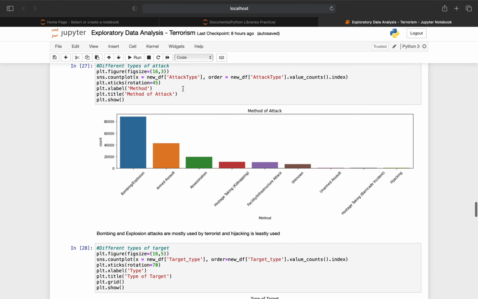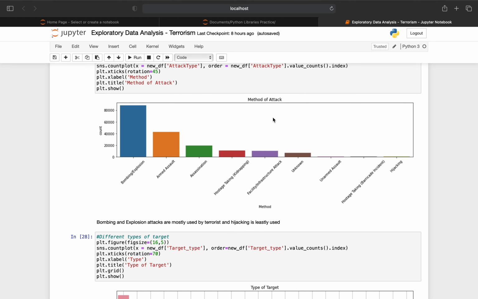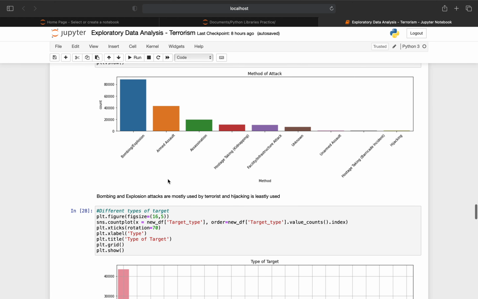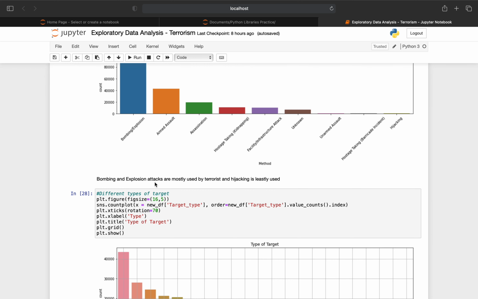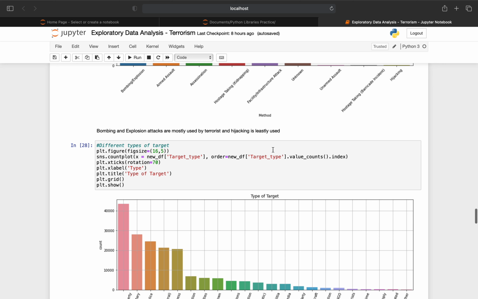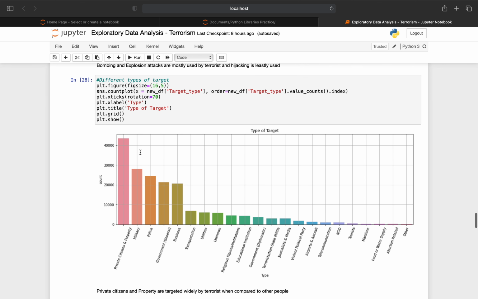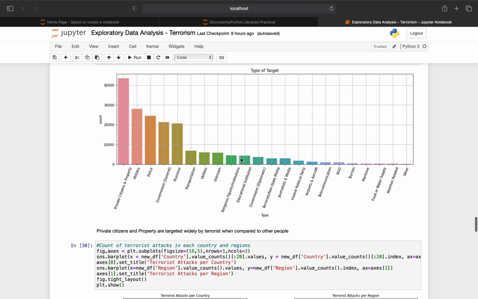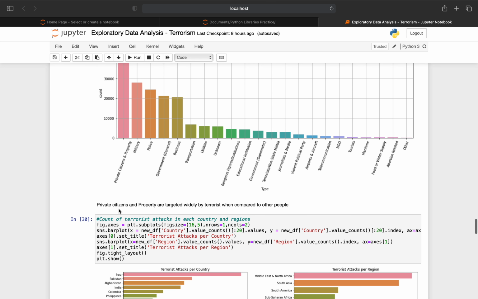Different types of attacks. Plot representing the method of attacks. From this plot we can say that bombing and explosion attacks are most commonly used by terrorists and hijacking is least used. Different types of targets. Plot representing the different types of targets. From this plot we can say that private citizens and property are targeted widely by terrorists when compared to other people.